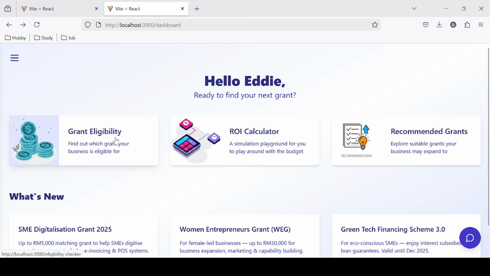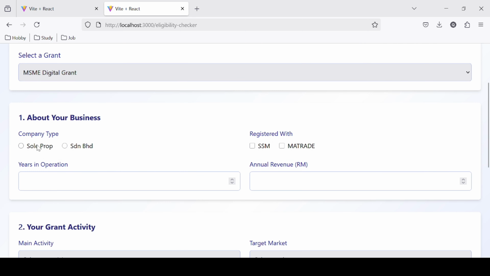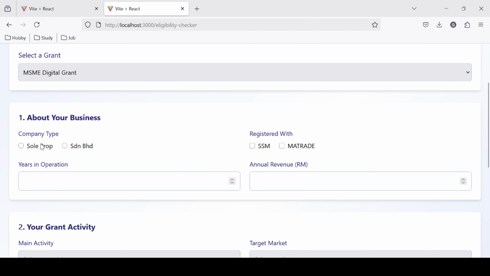The third feature is the grant eligibility. Say that you're recommended some grants, and I'm interested in the MSME digital grant, but there could be specific criteria proposed by this grant. For example, it will check whether you are a Malaysian or not. Imagine if there are 100 grants in the knowledge base and each grant has one specific criteria, it means there should be 100 onboarding questions being collected. So that's why we need to use the eligibility checker to check some specific criteria of the user.